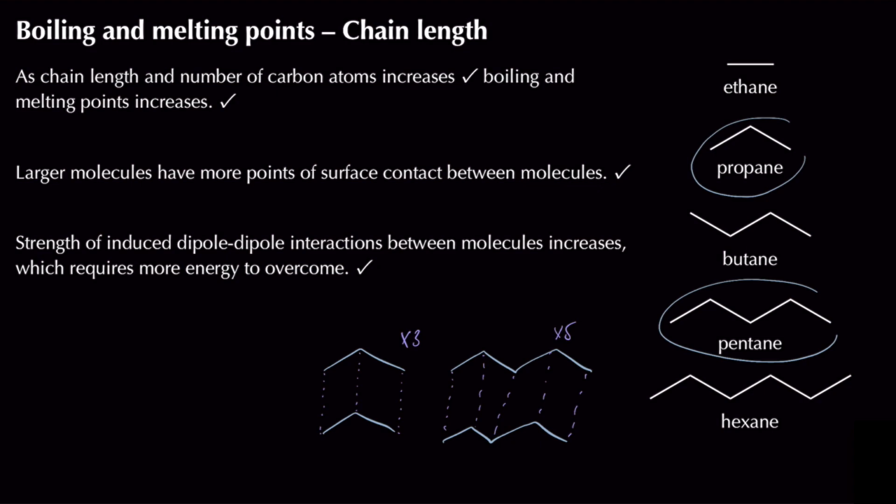So if you've got more points of surface contact between the molecules, we know that we end up with more induced dipole-dipole interactions between the molecules. That effect's going to be stronger, and that actually requires more energy to overcome. So again, it is just another aspect question, but in this case, the structure is going to be a simple covalent lattice structure. The bonding, if we were to look at the actual intermolecular force involved, it's going to be induced dipole-dipole interactions. The relative energy required to overcome is going to increase.